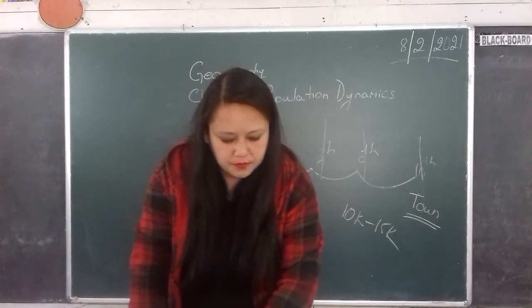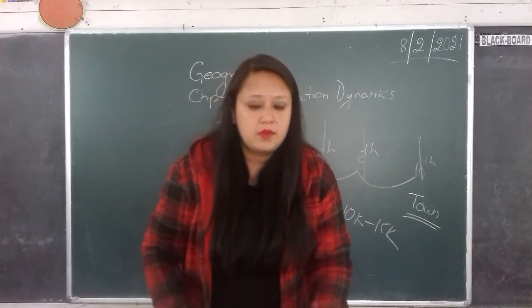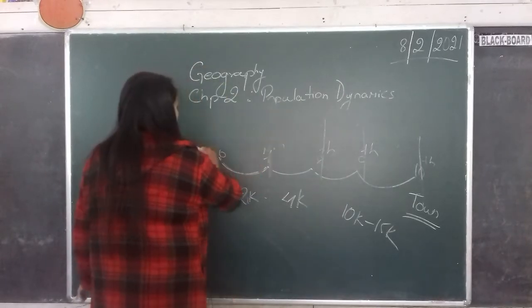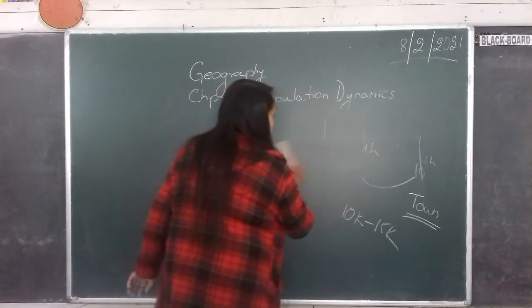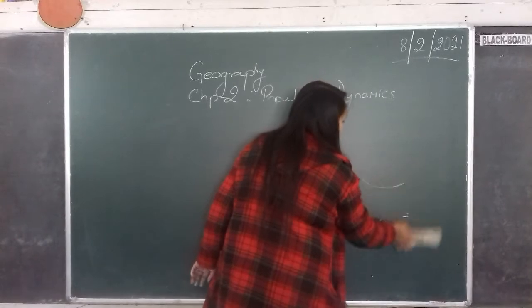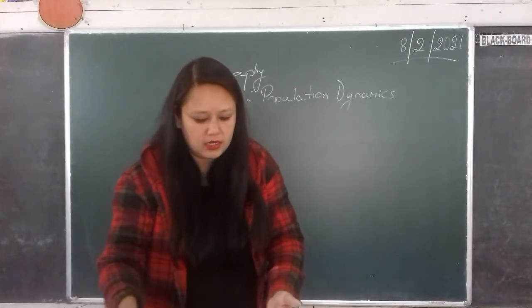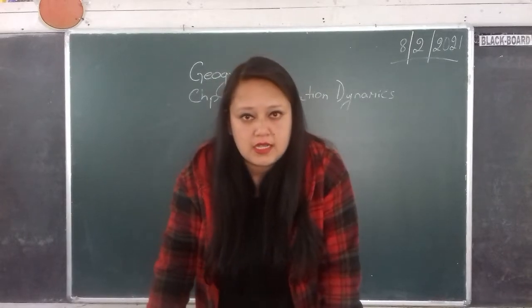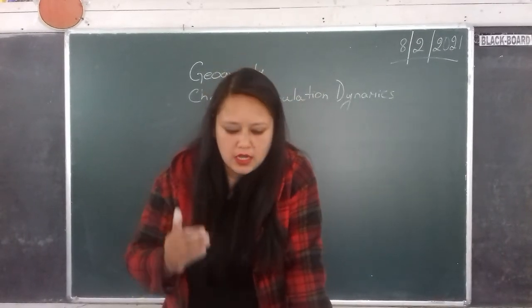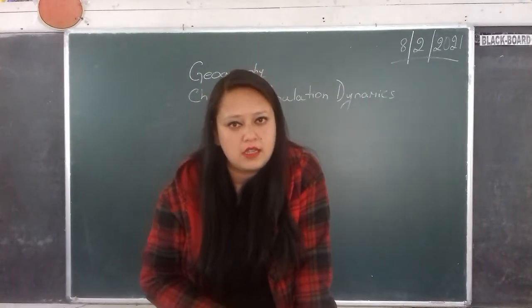Now, there are many reasons why the density of a certain area is high. In the book, a list of a few areas and which countries come under these areas is given.